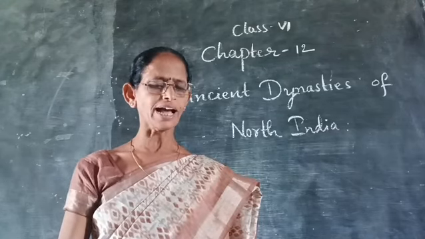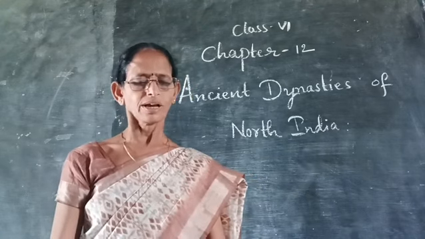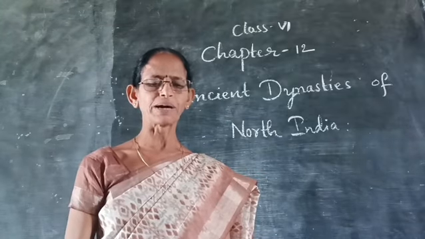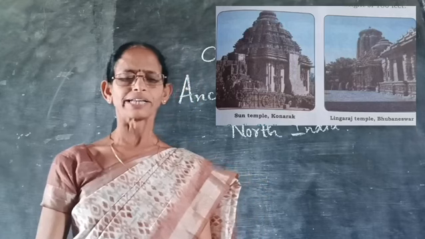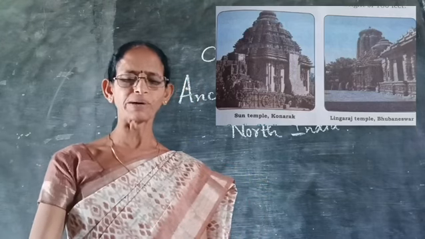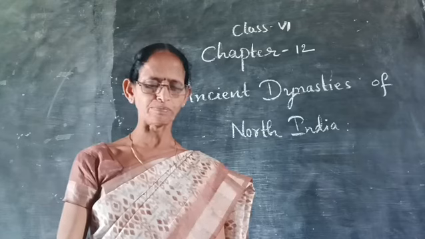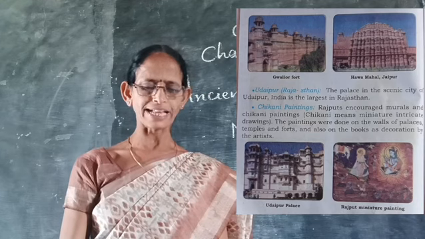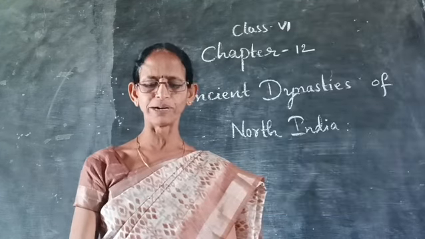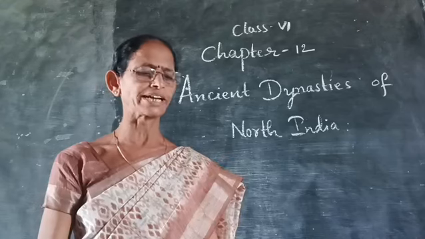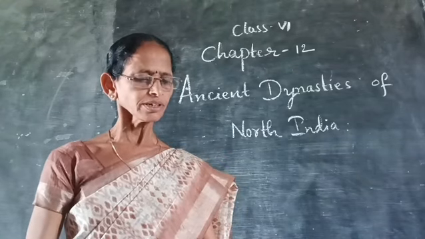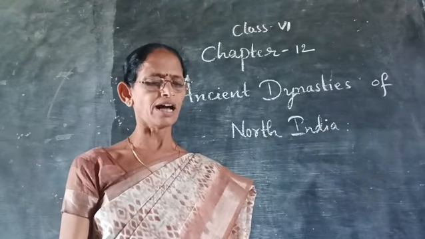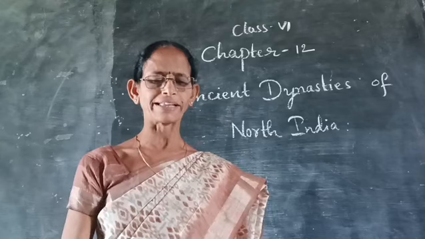Now, art and architecture of the Rajputs. Kandariya Mahadeva temple is in Madhya Pradesh, the Dilwara temple in Rajasthan, Konark temple in Odisha, Bhubaneswar temples in Odisha, Gwalior fort in Madhya Pradesh. Jaipur city is famous and called the pink city because all buildings of the city have been painted pink. Udaipur Palace in Rajasthan. These are the architecture of the Rajput dynasty.